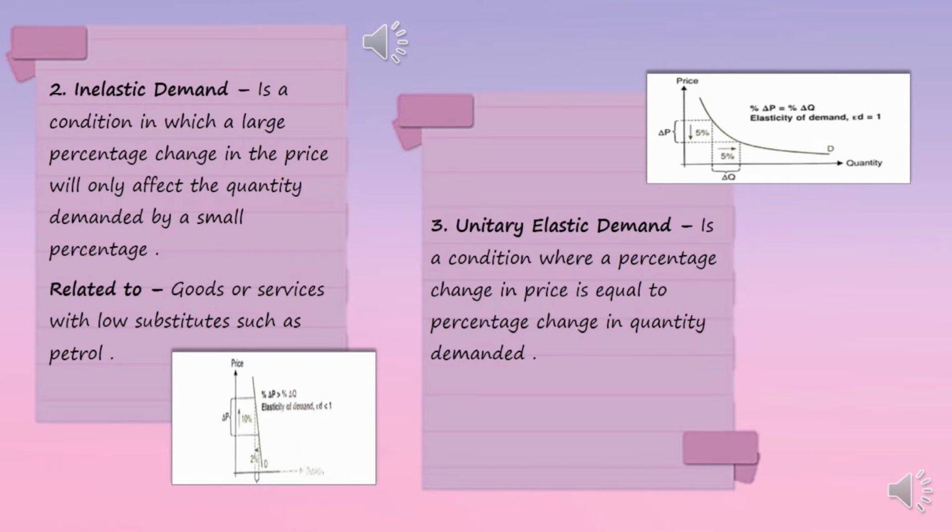Second, inelastic demand. This is a condition in which a large percentage change in the price will only affect the quantity demanded by a small percentage. To illustrate this, imagine petrol. When the price increases by 10%, the quantity demanded will fall by only 2%. This is only applicable to goods with low substitutes in the market. The third one is unitary elastic demand. It occurs when the percentage change in price is equal to the percentage change in quantity demanded. For example, if the price falls by 5%, the quantity demanded will increase by 5%.